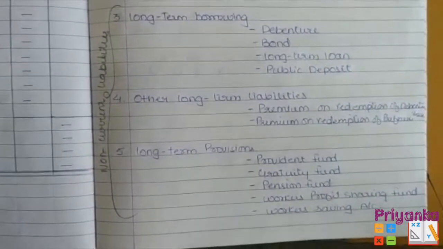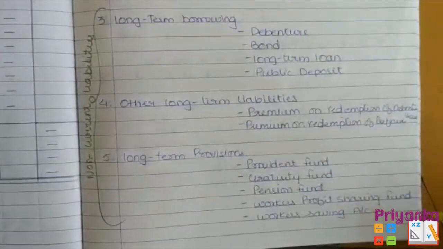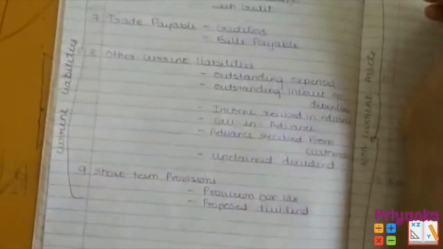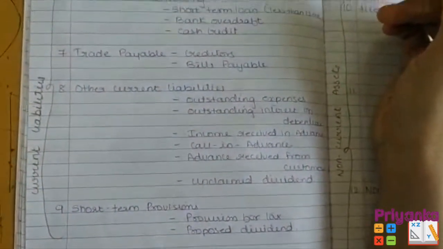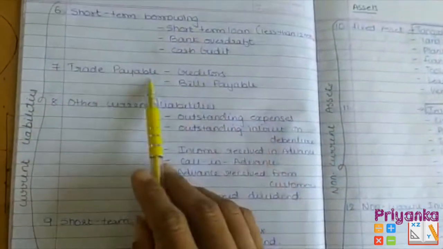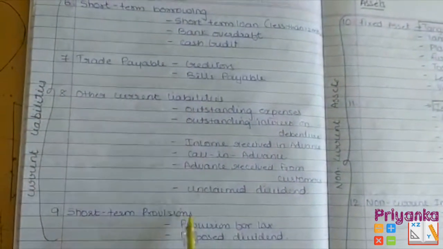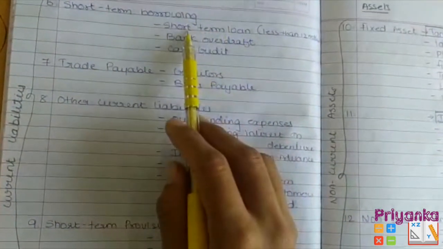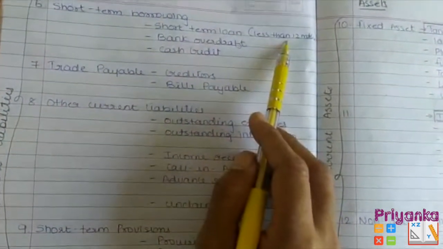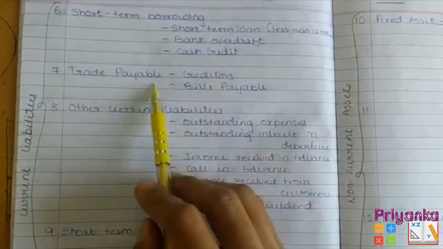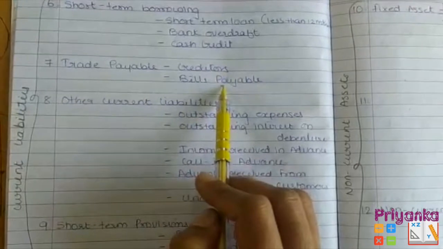Now here you can again pause the video and check what you are not understanding and practice the subheads. Next is the current liabilities, that is 6, 7, 8 and 9: short-term borrowing, trade payable, other current liability, and short-term provision. The subheads for short-term borrowing are short-term loans, which are less than 12 months, bank overdraft, and cash credit. Trade payable includes creditors and bills payable.